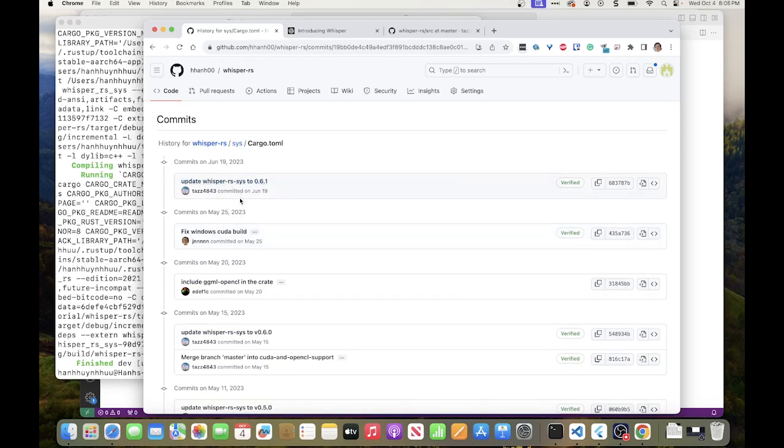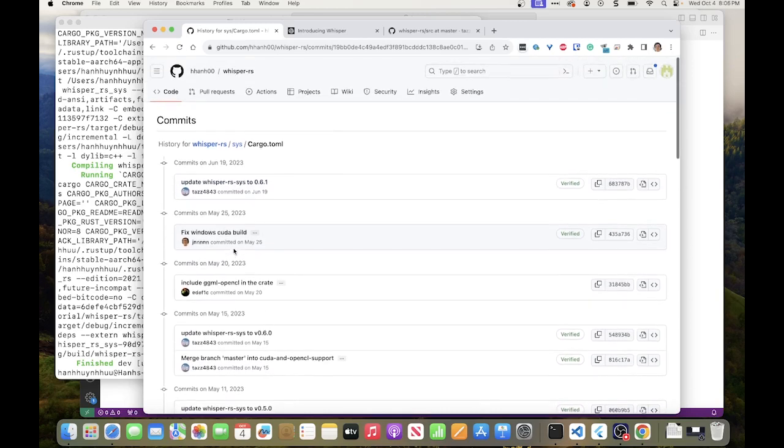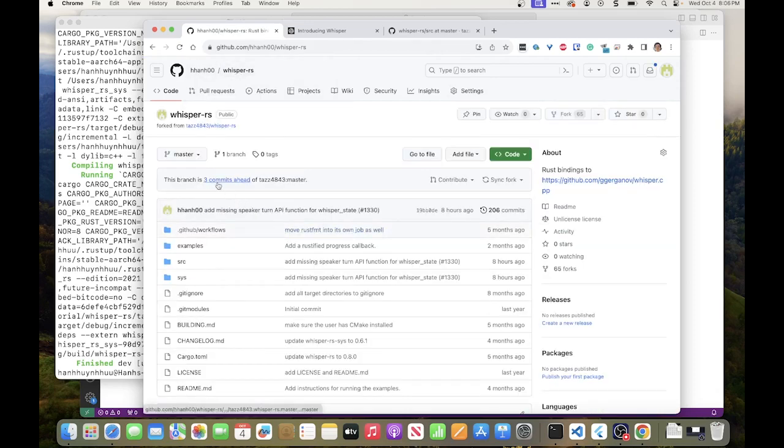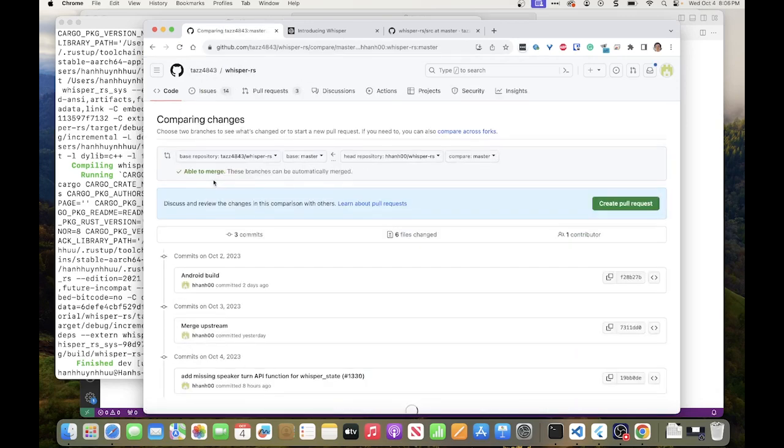Commit update. That's not me. No, it's not even here. Is it here? This branch is 3 commits ahead. So I've done something: Android build.